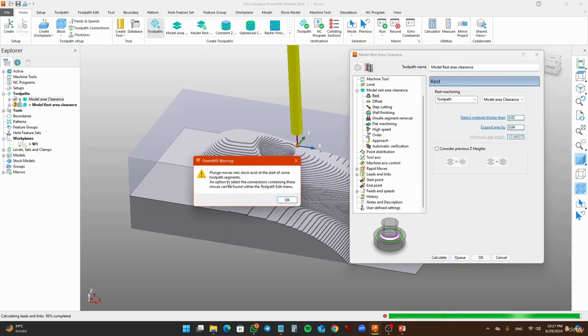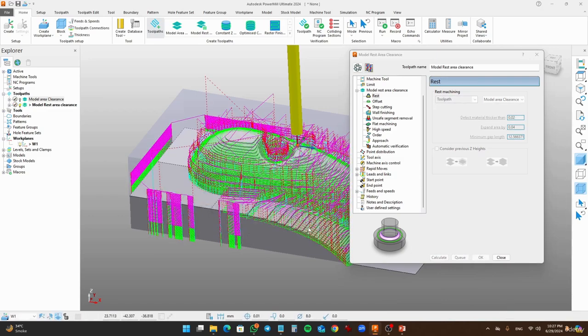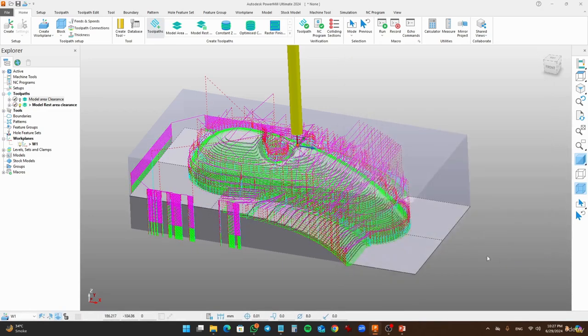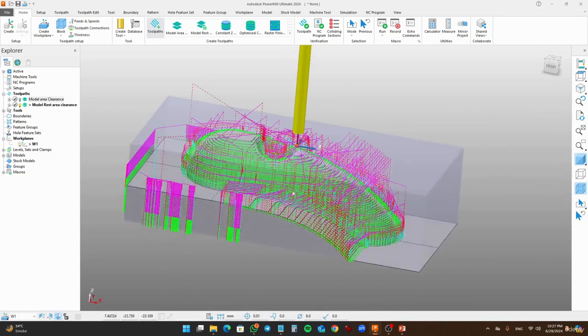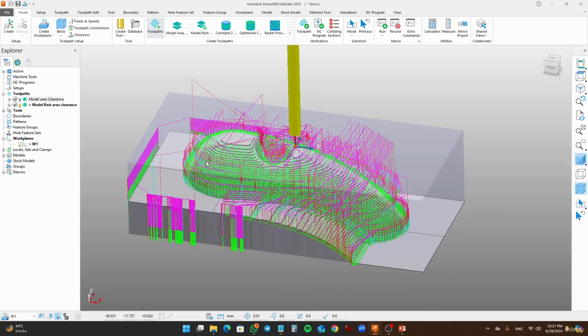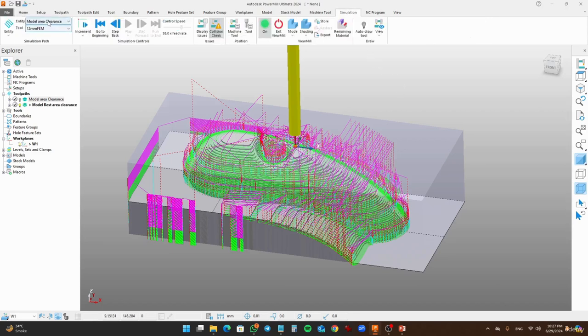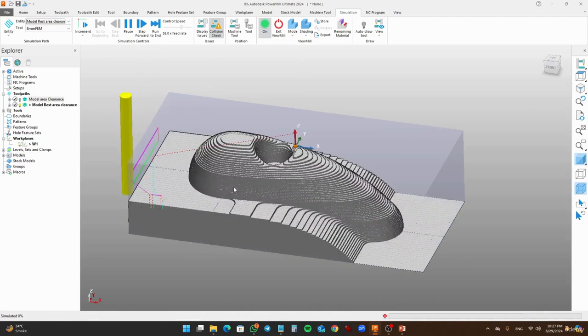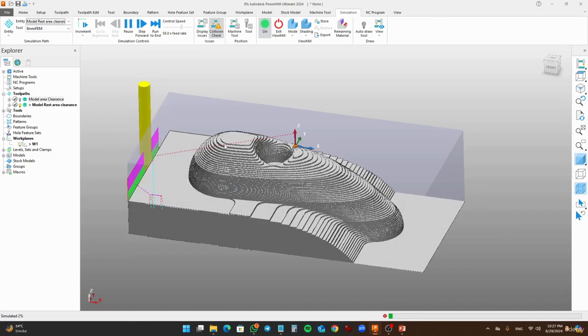So it says that the plunge moves are getting into stroke. So just go and click OK. Click close, and you see that it's not moving all that material. It just removes all the rest material which is being shown here. Just go to simulation, select your rest area clearance and play it. So it's just moving all that material here.